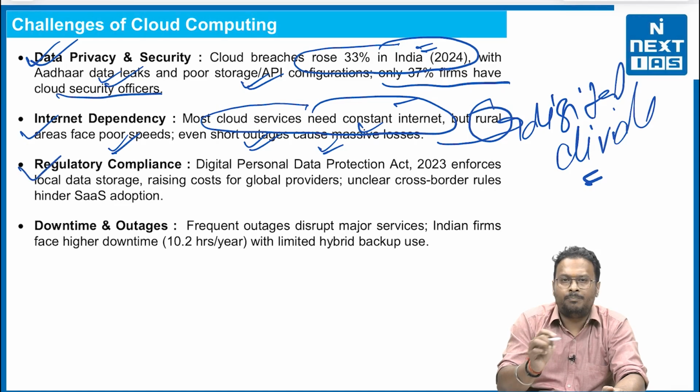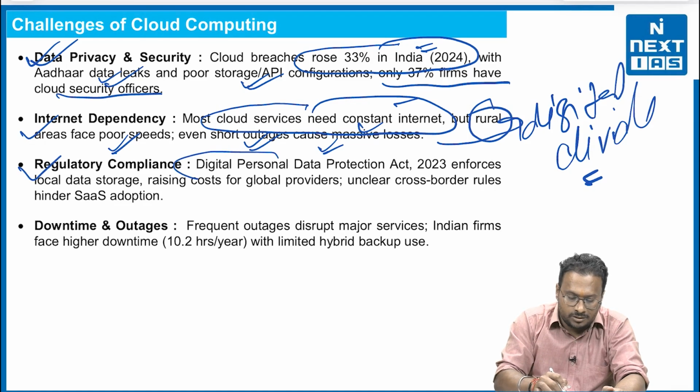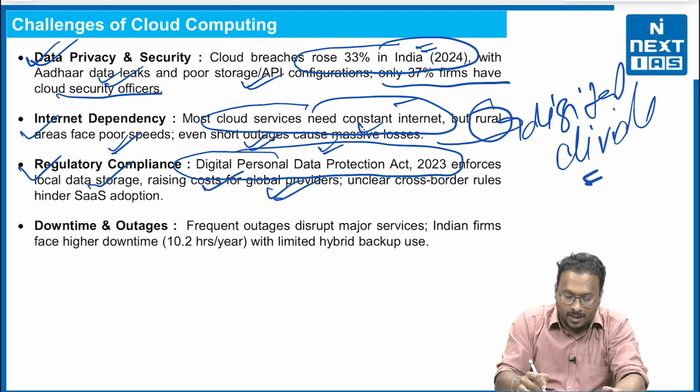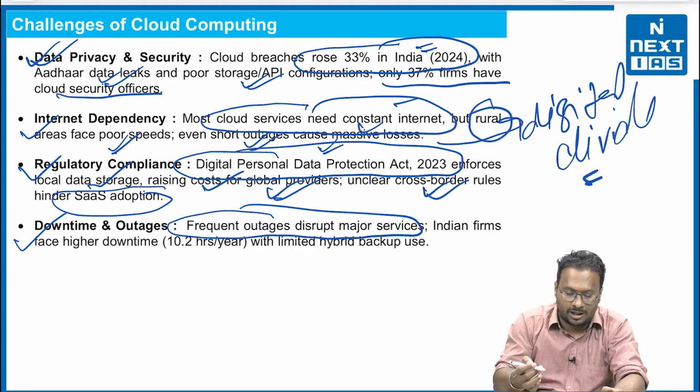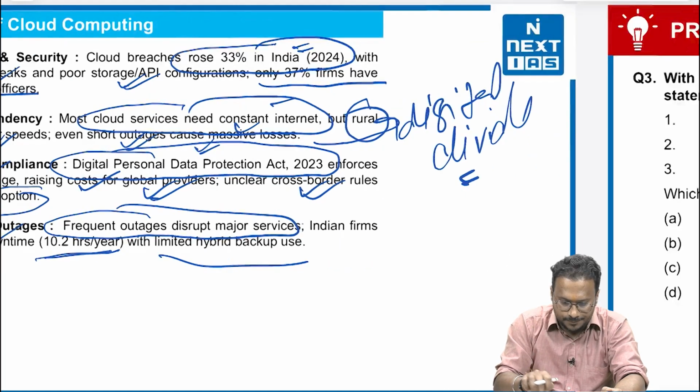Third, regulatory compliance. The Digital Personal Data Protection Act 2023 enforces local data storage, raising the cost for global providers. Unclear cross-border rules hinder SaaS, software as a service adoption. Fourth, downtime and outages. Frequent outages disrupt major services. For say, Indian firms face high downtime, 10.2 hours per year, with limited backup use.